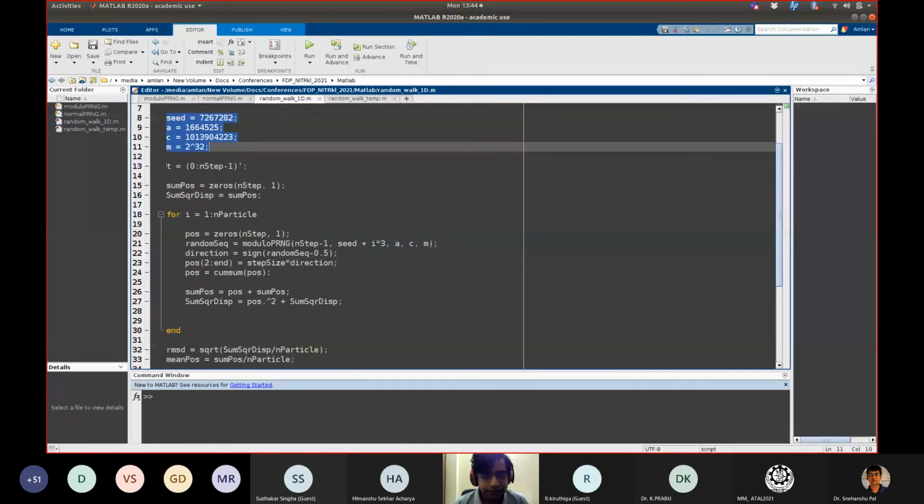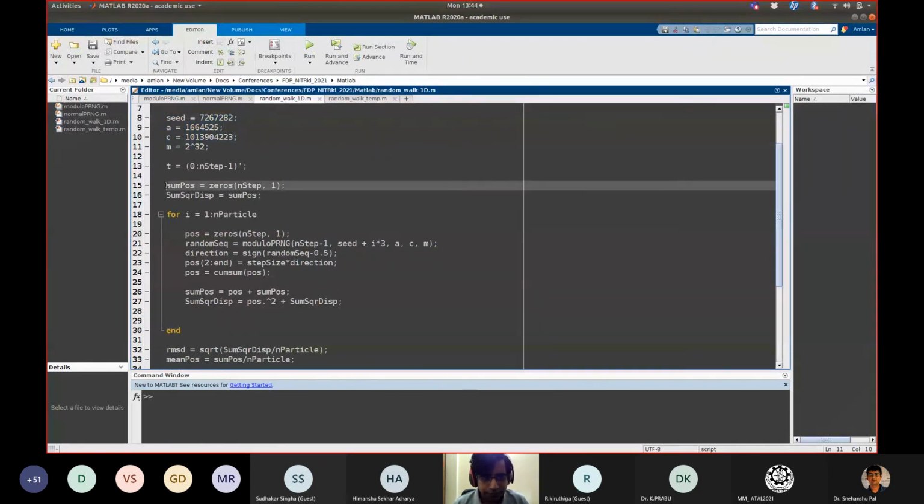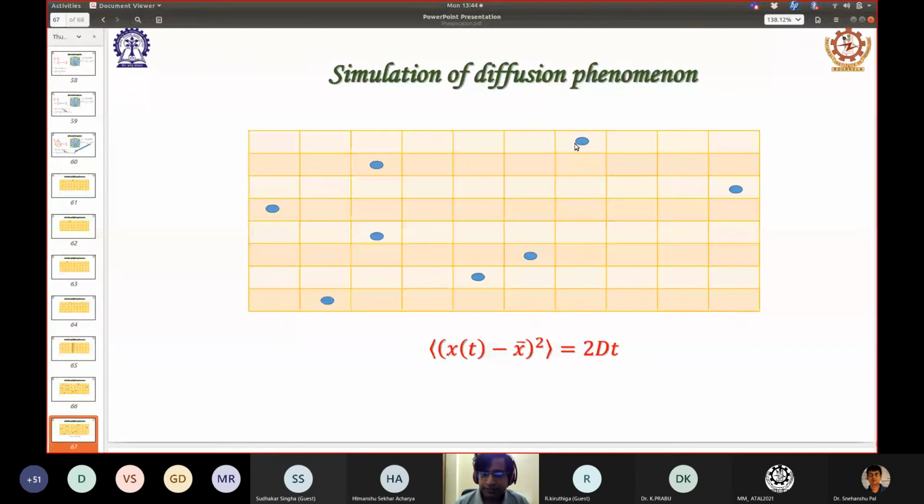And we are doing it here. So the time is varying from 0 to N step minus 1. We don't have to bother about that. What is important is the sum position, which is the array that is going to contain the sum of the positions at each time step. So this position plus this position plus this position plus this position.